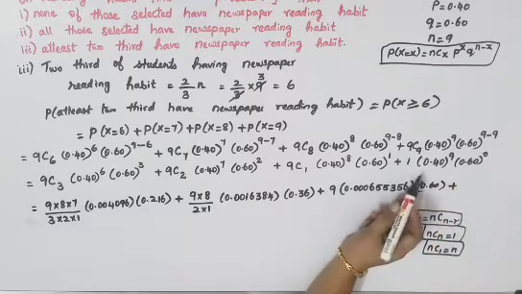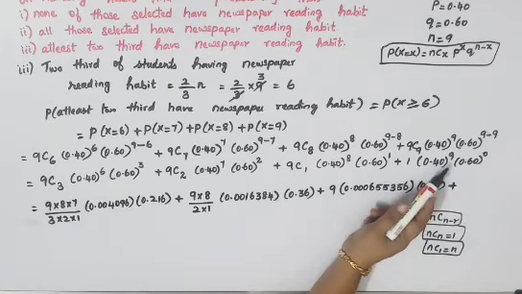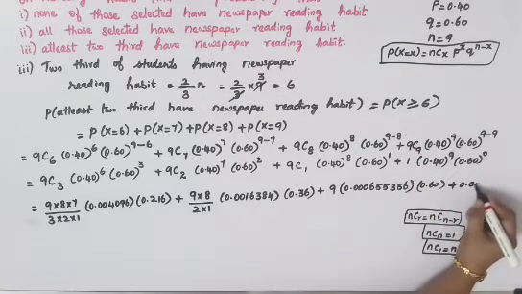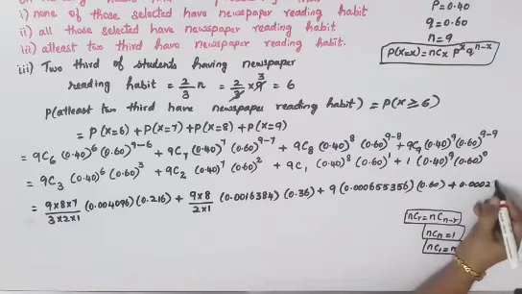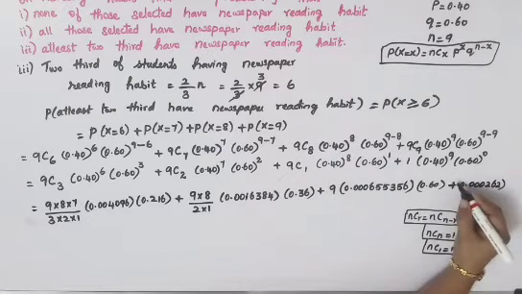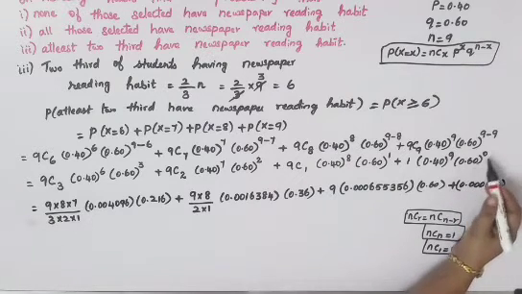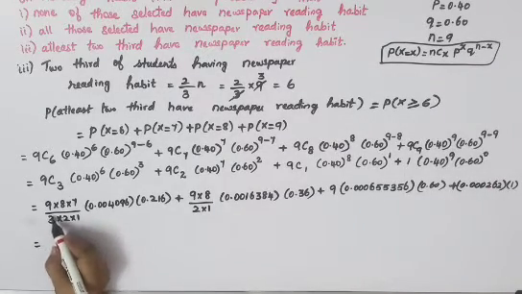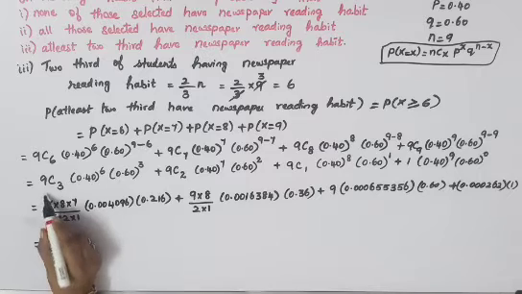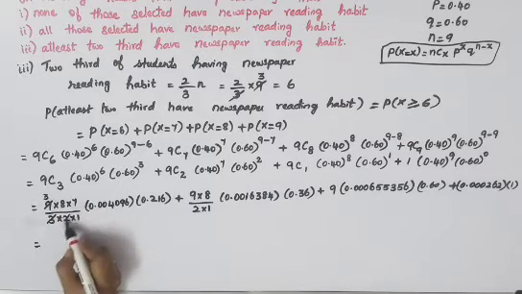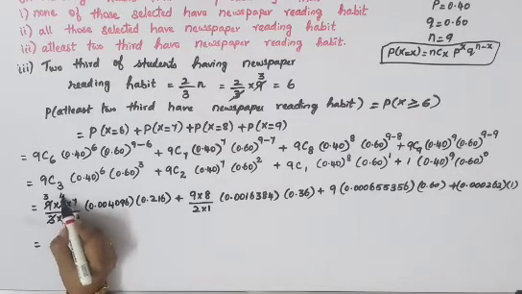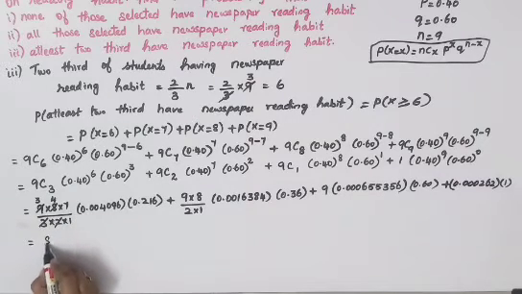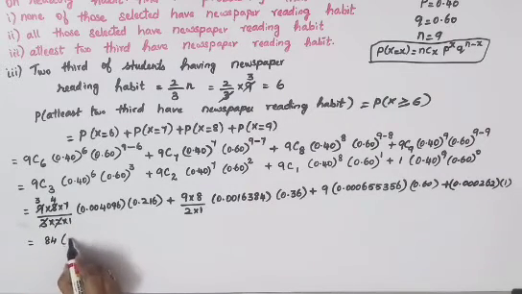Plus 0, this is 1. So 0.40 the whole power 9 is 0.000262, into, anything to the power 0 will become 1. Which is equal to, you can cancel this 3 and 9, it will go 3 times. 2 and 8, it will go 4 times, which is equal to 3 into 4 into 7, you will get 84, into